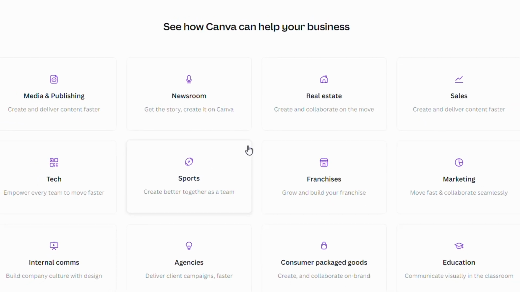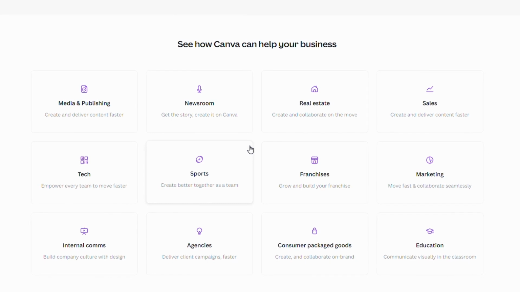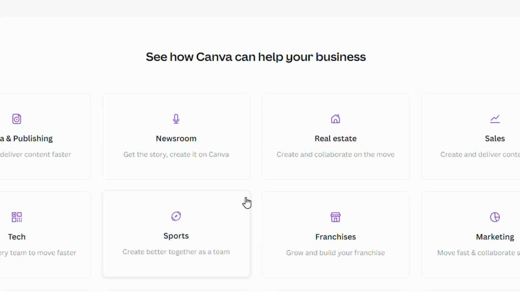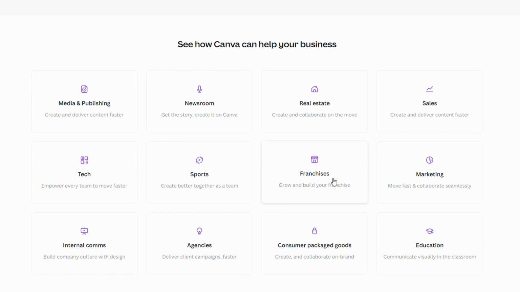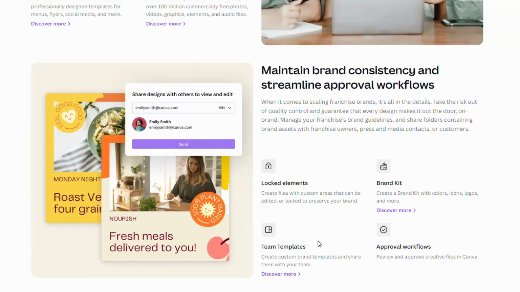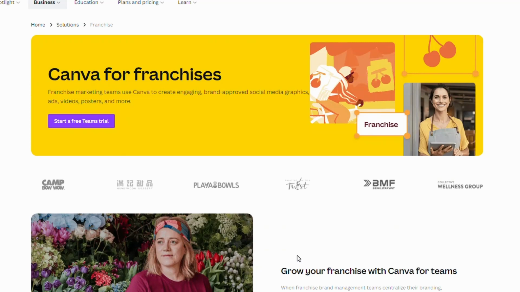All right, just quickly, let's take a look at Canva. You've probably heard of Canva. What Canva have done is absolutely covered every area in terms of topical authority in this space. And as an example, they have a section here called How Can It Grow Your Business? And if you go in there to all of these areas, you're going to see the same thing. Again, this is dynamically created content. And if you go back and then pick another one, franchises, guess what? Same thing. Why are they doing this? They're building content at scale to build topical authority. And it has worked extremely well.